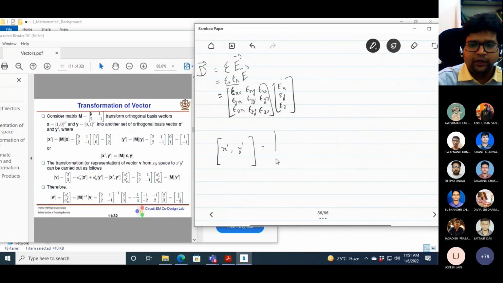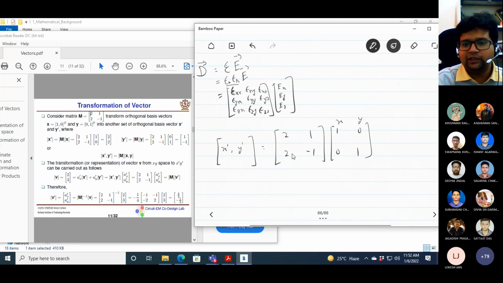It is basically M, which is 2, 1, 2, minus 1, and then you have 1, 0, this is my x, and 0, 1, this is my y. So this is basically the identity matrix.